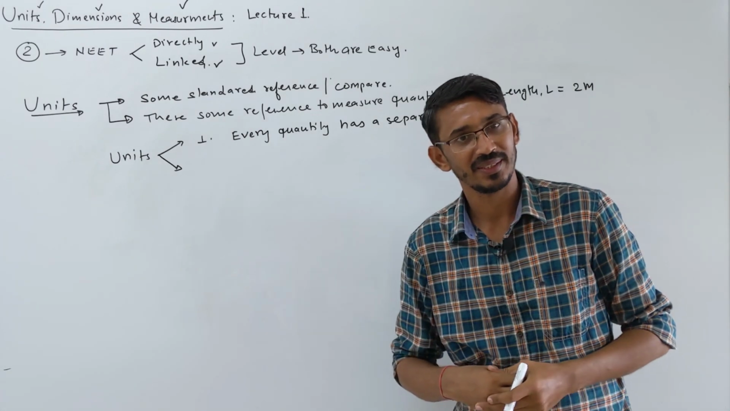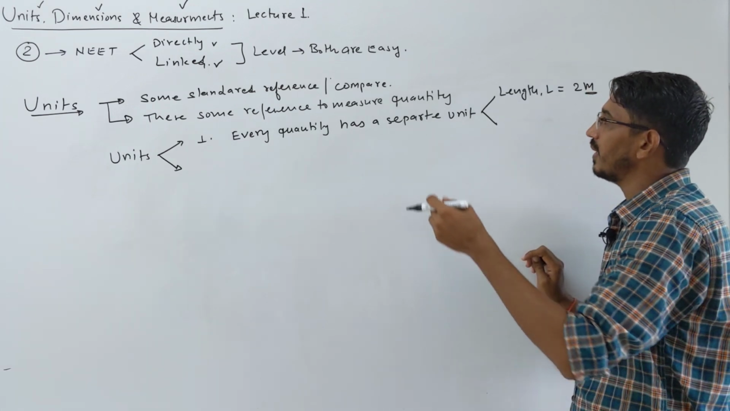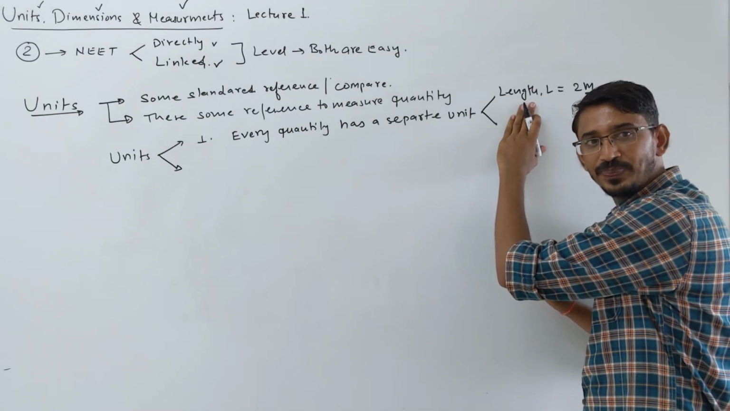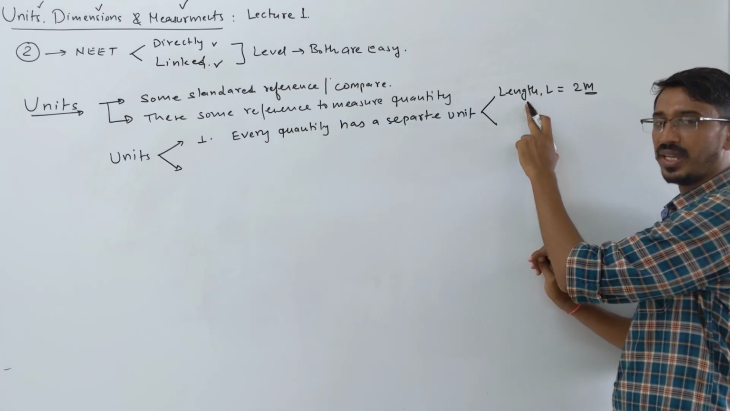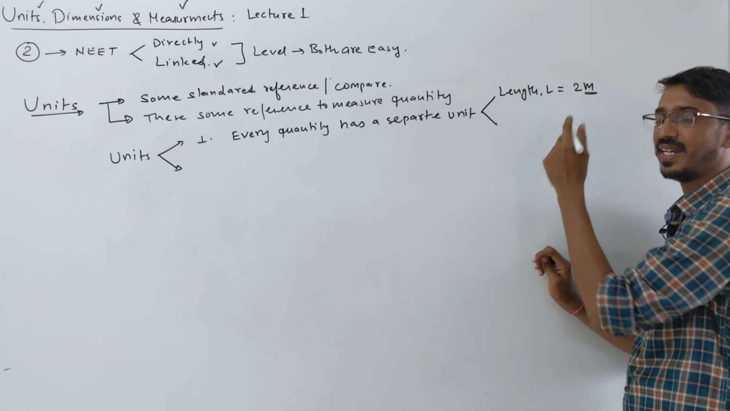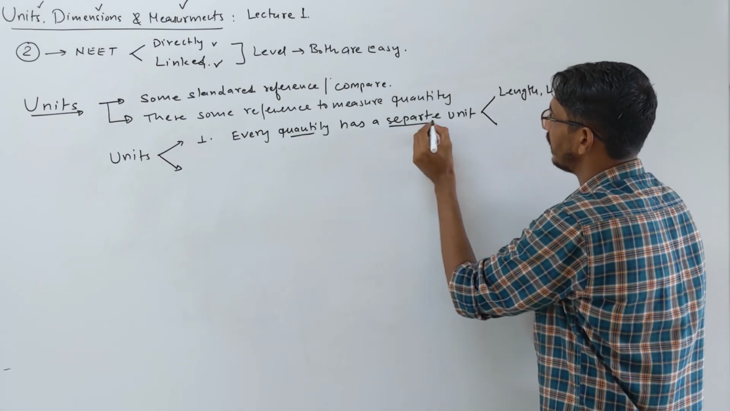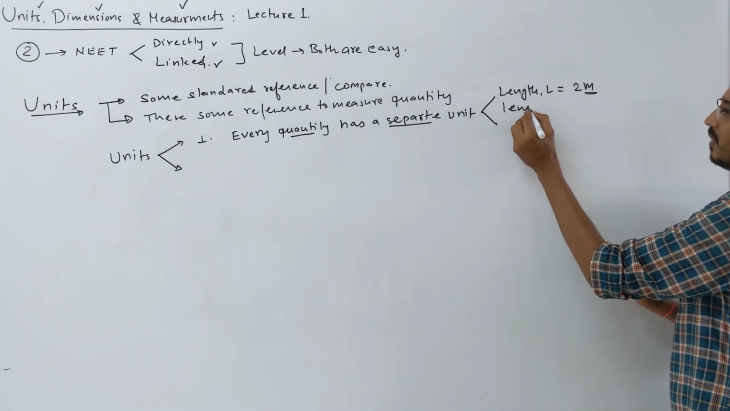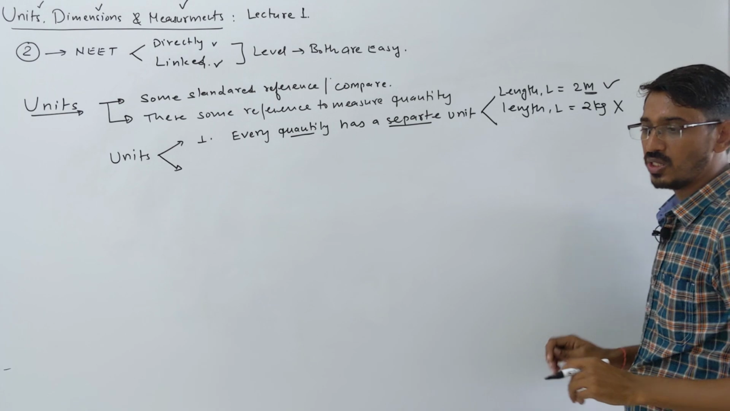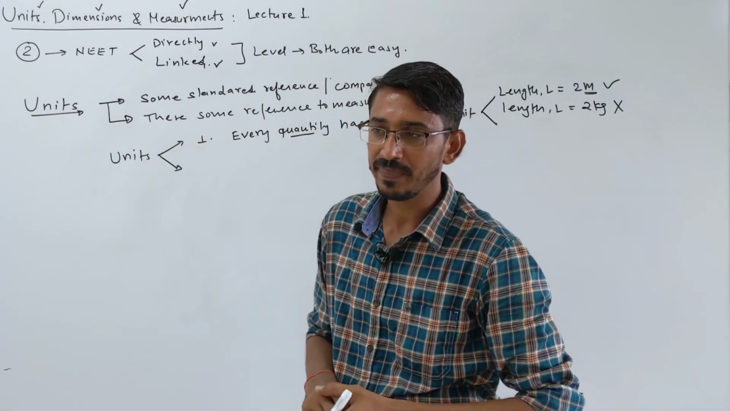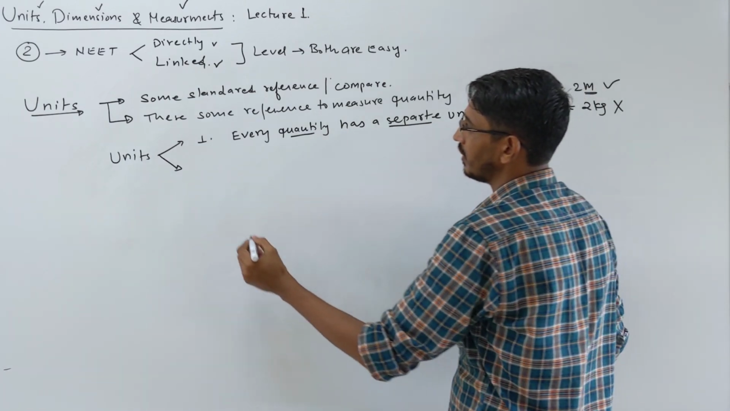Length you measure in meters, so the meter is the unit. Now can you write the length of the board as 2 kg? No, you cannot. There is a standard reference: when you talk about length, you write in meter, centimeter or millimeter. That's what I am trying to say: every quantity has a separate unit. If I write length as 2 kg, that's the wrong thing; this is the right thing. So every quantity has a separate unit. And what is the second property we need to understand here about units?